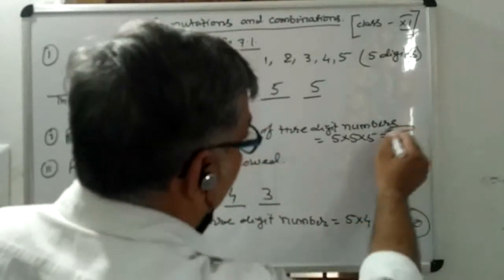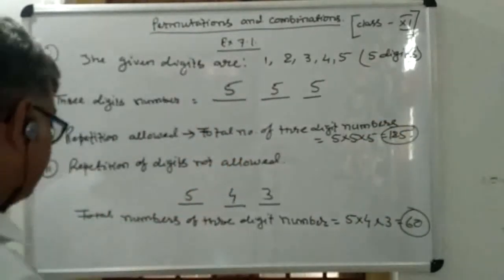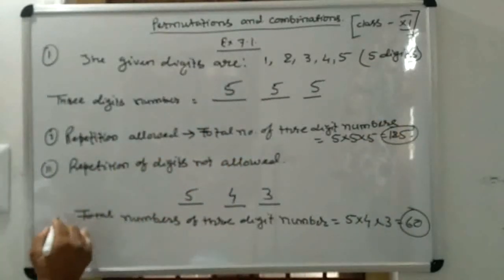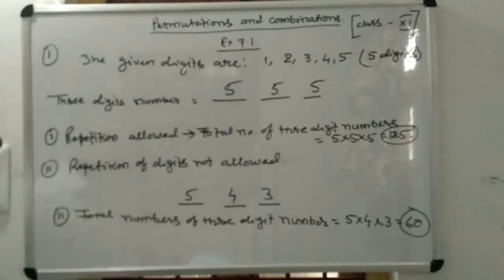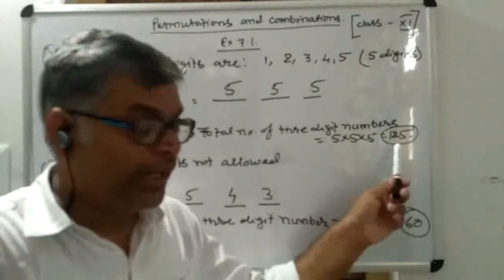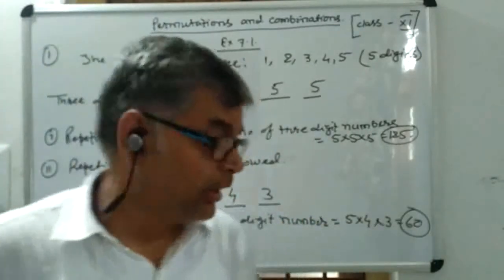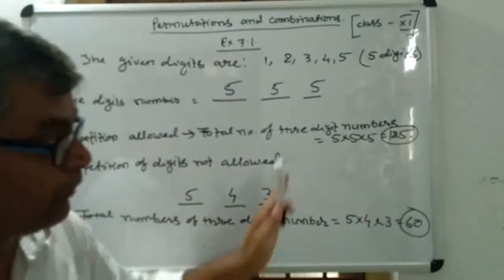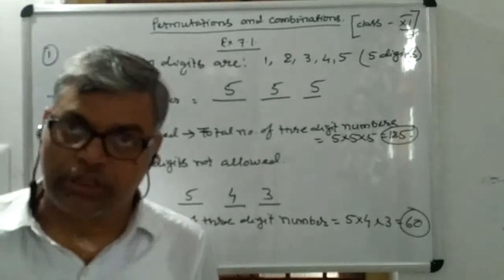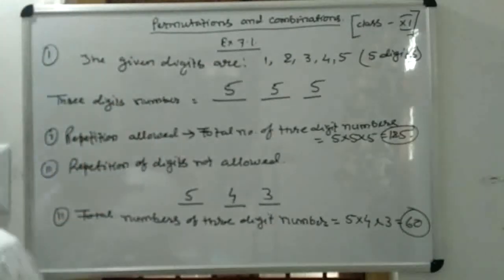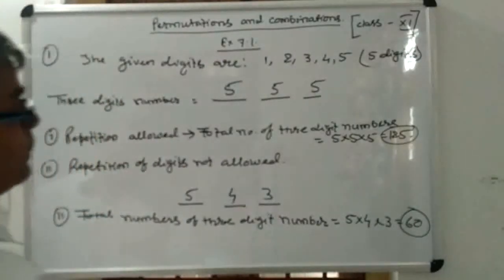So 125 3-digit numbers will be formed when the repetition is allowed, and 60 numbers will be formed when repetition is not allowed. In this way you can solve such type of questions.